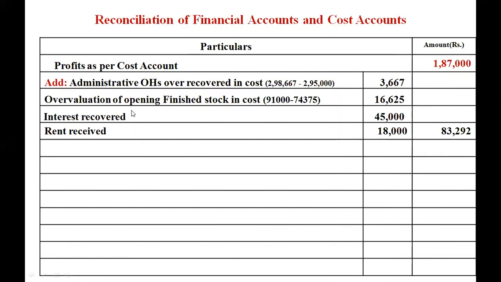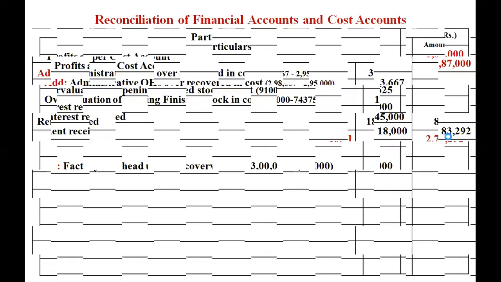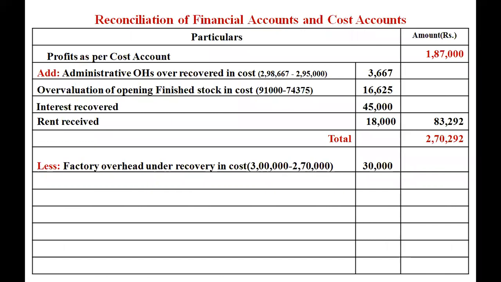Again, any incomes and gains are to be added in the format. Interest received and rent received are the incomes which are added to this list. So when we add all together, it comes to 83,292. When we add this to the base, it comes to 2,70,292.